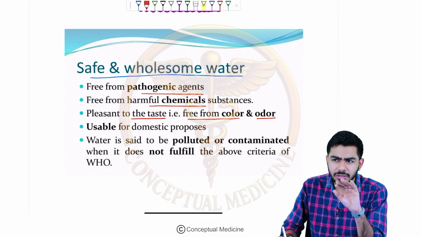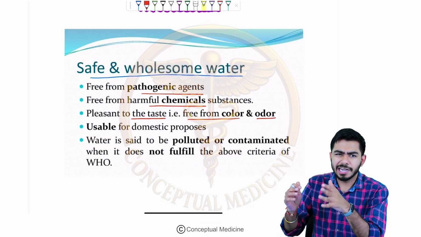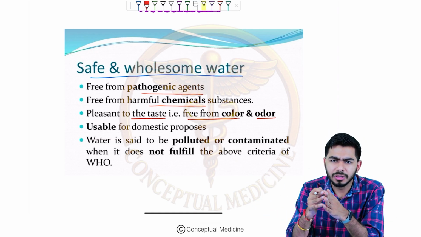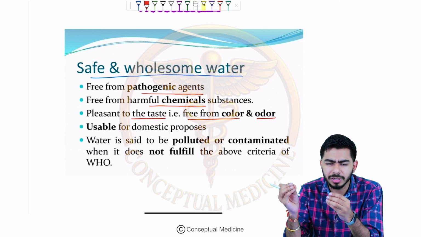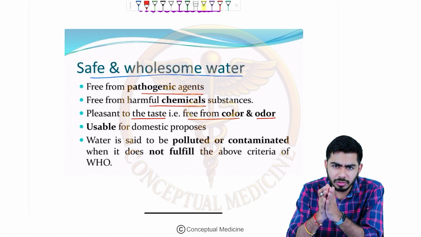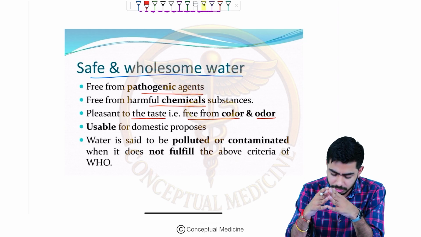Usually it is not having color. I would not say not having color. It's just that it is not having white, black, or this kind of color. If you're seeing this kind of color in the water, for example, it is greenish in nature, or some other kind of color you are seeing, obviously you can understand that this is not pure water. Obviously some impurities might be there, right? This particular water is infected.